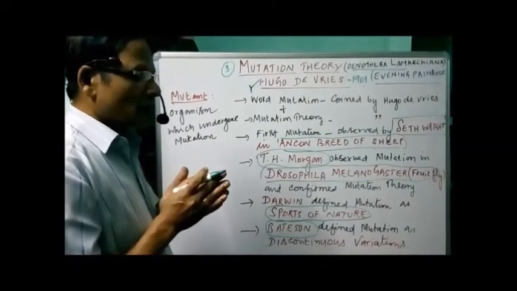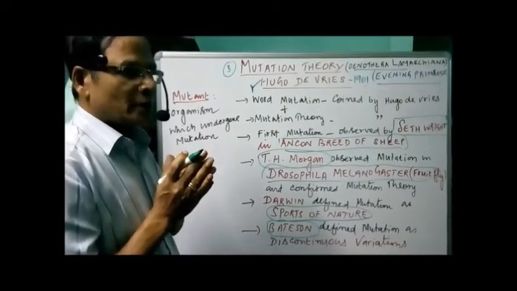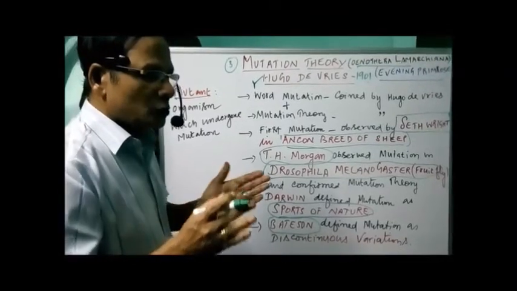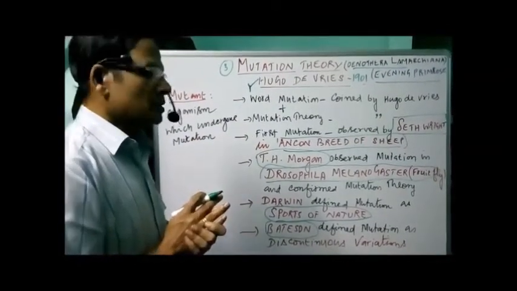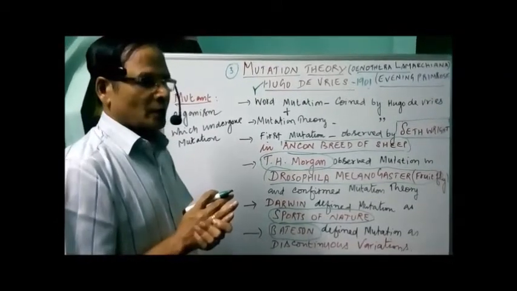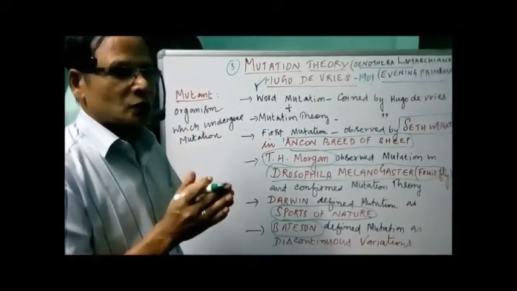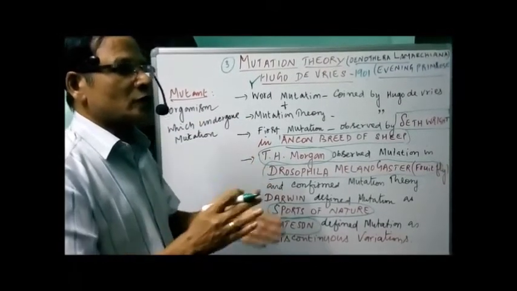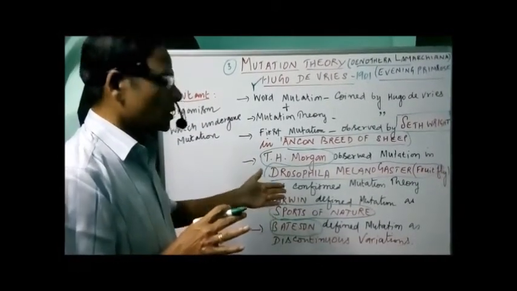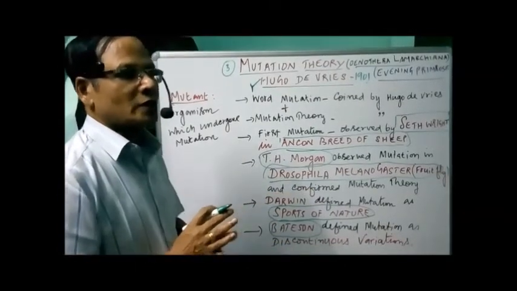The meaning is that if we take a particular pair of characters, between the two extremes there are no intermediate stages. That is called discontinuous variations. If you take the height of the plant, tall and dwarf, between these two varieties there are no intermediates. Then we can say the variations are called discontinuous variations.